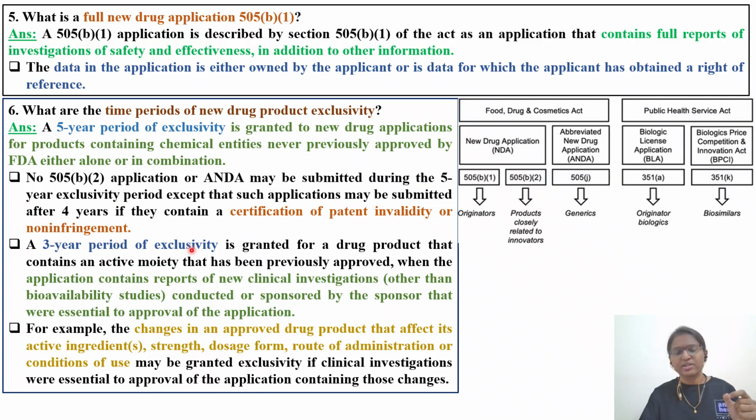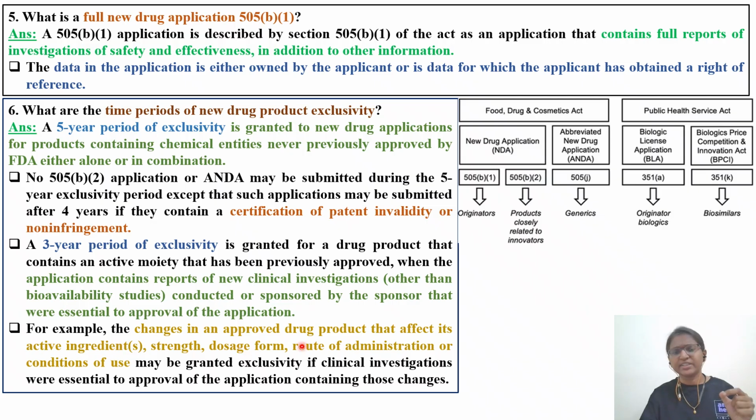Okay, a 3-year period of exclusivity is granted for a drug product that contains an active moiety that has previously been approved when the application contains reports of new clinical investigation conducted or sponsored by the sponsor that were essential to approval of the application. So in such cases also you can have 3-year exclusivity. Here you have a 5-year period of exclusivity and here you have a 3-year period of exclusivity.